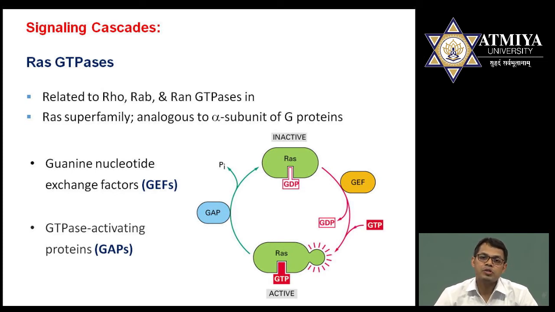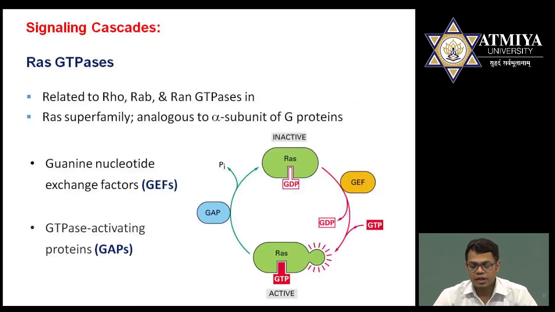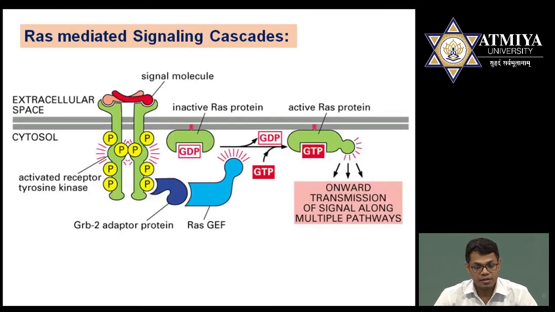So this diagram is just showing that RAS has GTPase activity. Sometimes it binds with GTP, sometimes it binds with GDP. If RAS binds with GDP, it becomes inactive. If it binds with GTP, it becomes active. Further, in the last diagram I have shown that RAS is activated. So I am going to continue with the activation of RAS.